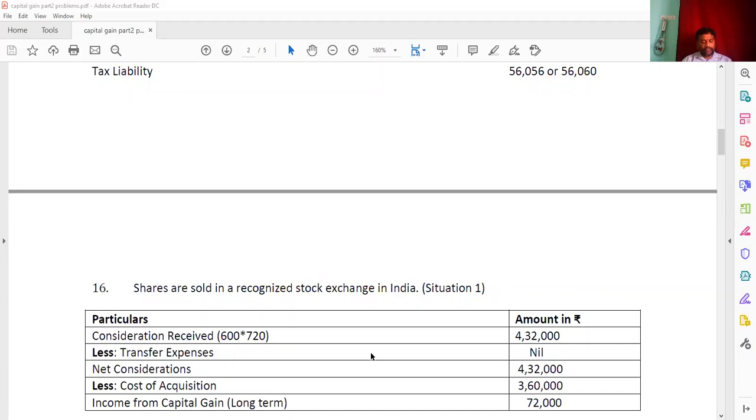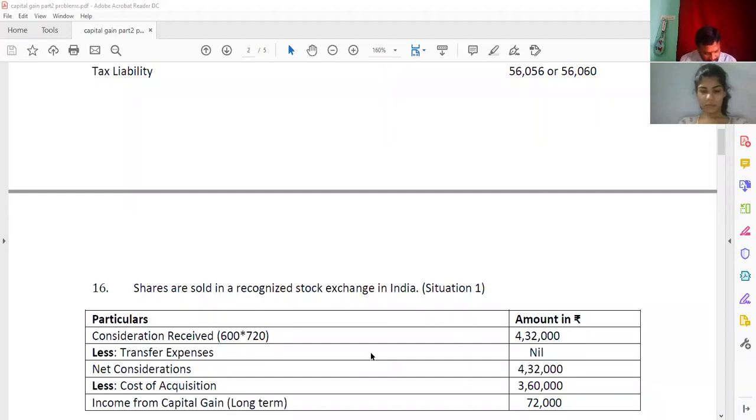The income from other heads he has given here is 2,70,000. In situation 1, he is saying if the shares are sold on 11 July 2018 at the rate of 720 per share in a recognized stock exchange in India.